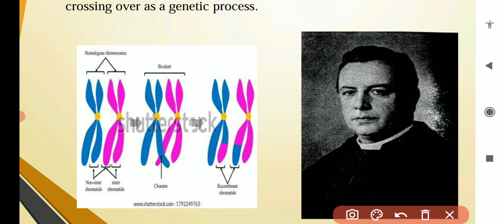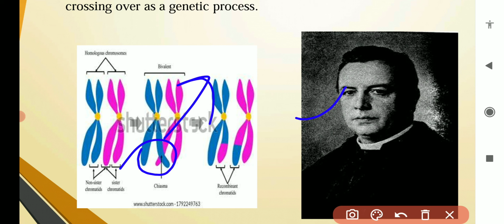Here in this image you can see the homologous chromosome pair. In a homologous chromosome pair, the two arms of a single chromosome, or two chromatids of a single chromosome, are known as sister chromatids, and the two chromatids of two different chromosomes are known as non-sister chromatids. So the exchange of genetic material, or the exchange of chromosome segments, always takes place between non-sister chromatids.